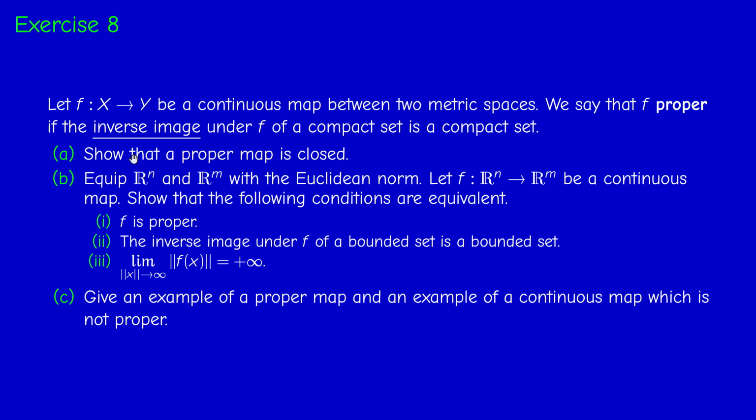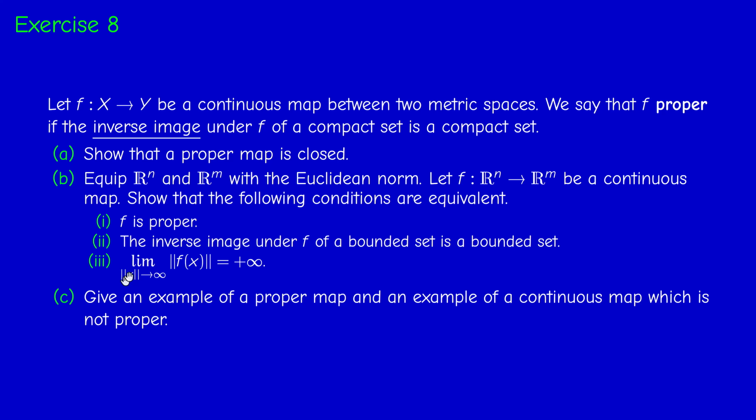So first question, we have to show that a proper map is a closed map, which means that it maps the direct image of a closed set to a closed set, as we saw earlier. And now, if X and Y are finite dimensional, so if X equals R^n and Y equals R^m, equipped with the Euclidean norm or any other equivalent norm, and F is continuous, then properness of F is equivalent to the condition that the inverse image under F of a bounded set is a bounded set.